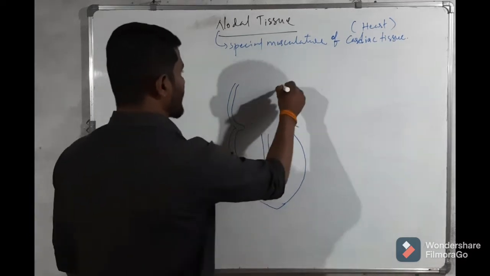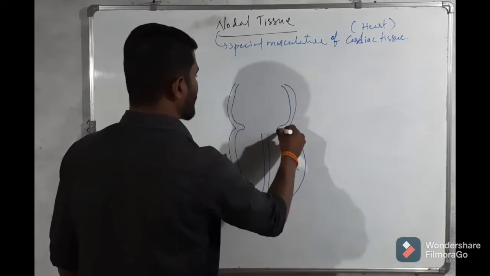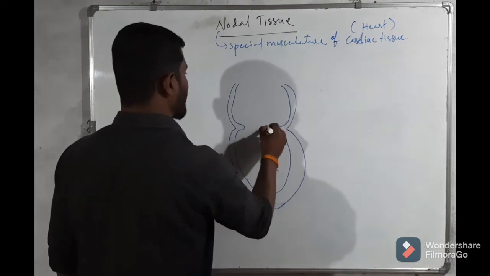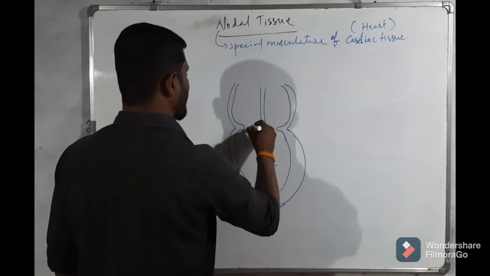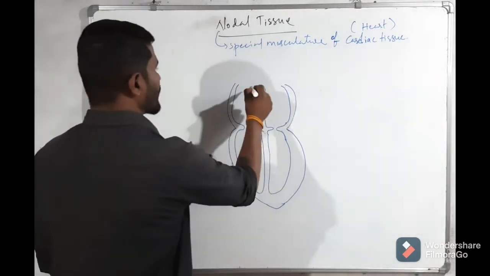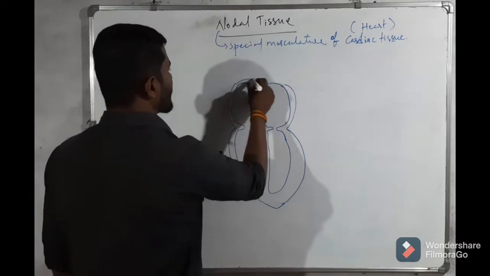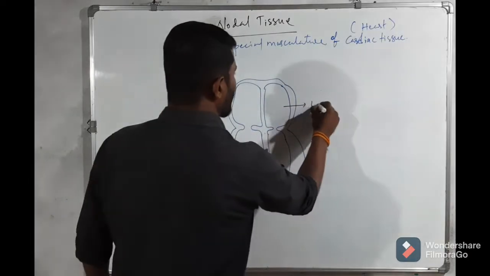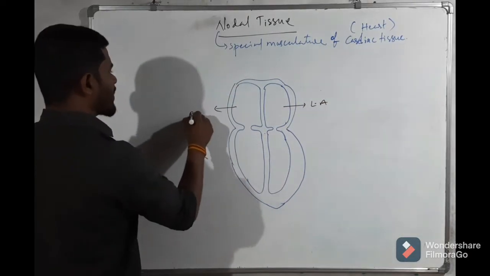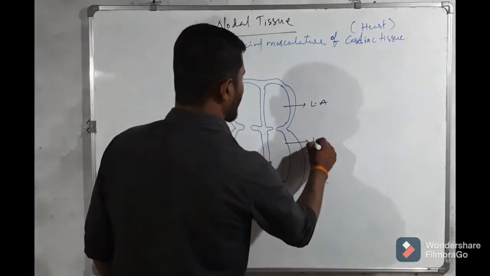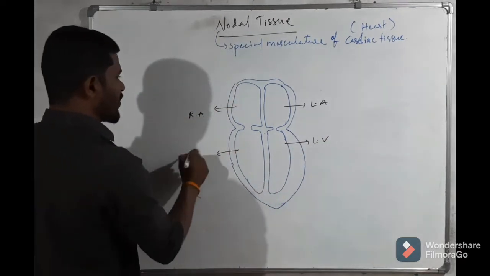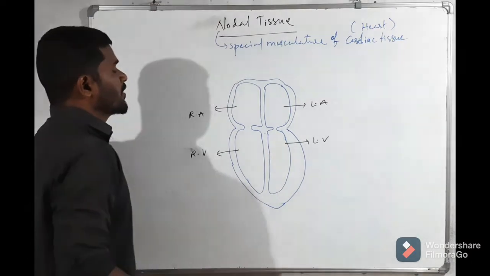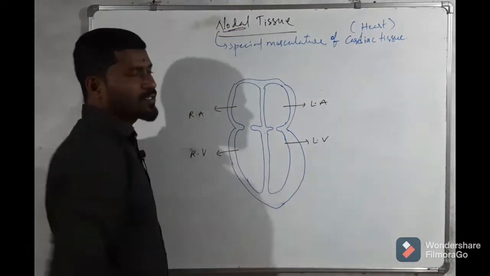Here are the right ventricle and left ventricle. This is the left auricle, this one is the right auricle. This chamber is the left ventricle, and this is the right ventricle. Here, nodal tissue is a special type of muscle.